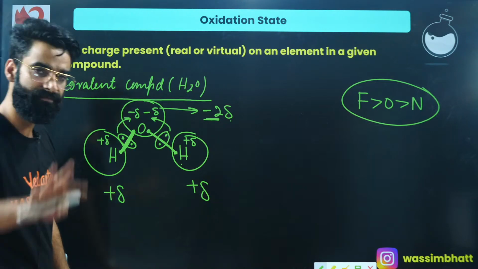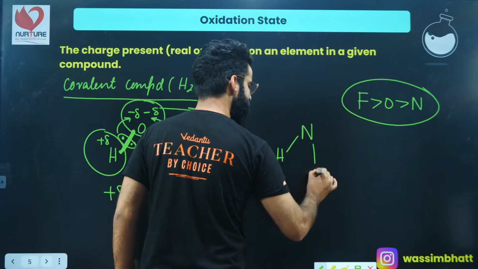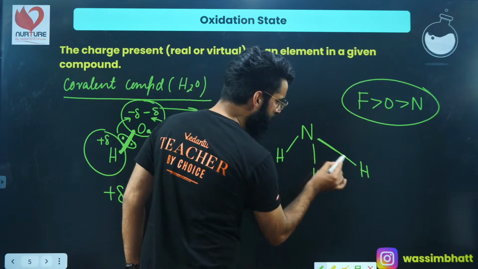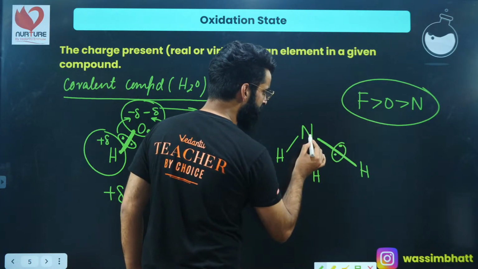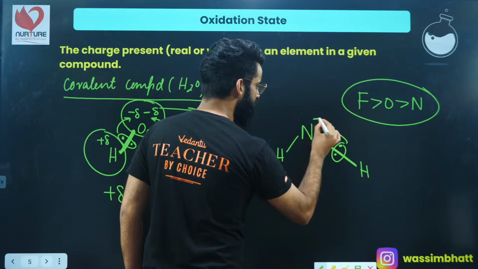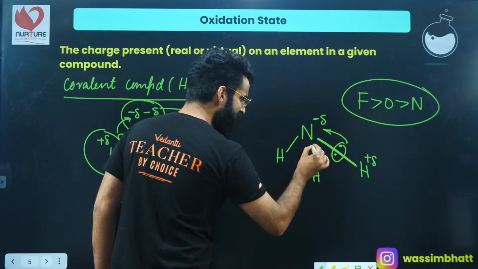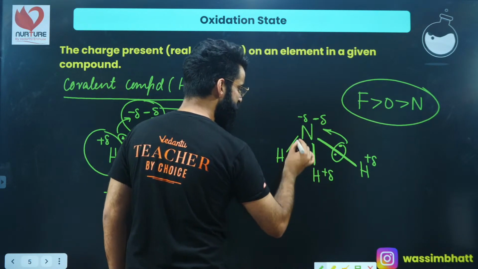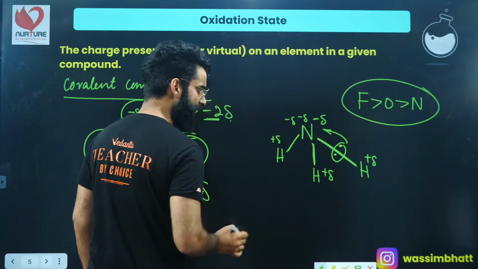Yeah? Similarly, guys, let me take the case of NH3 as well. See, if I talk about this bond between nitrogen and hydrogen, I'm expecting the bond pair to be at the center, but nitrogen being more electronegative will attract this bonded pair of electrons towards itself, due to which it gets delta negative and hydrogen gets delta positive. Similarly, due to this bond pair, nitrogen gets delta negative, hydrogen gets delta positive. And similarly, due to this bond pair, the hydrogen gets delta positive and nitrogen gets delta negative, right?